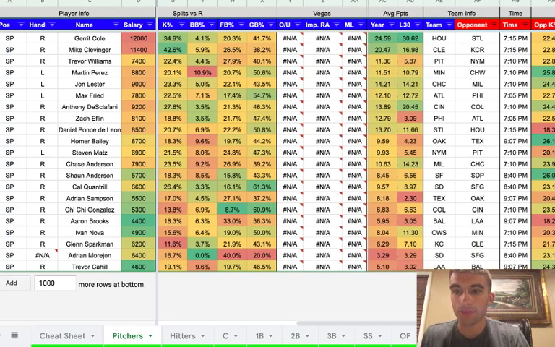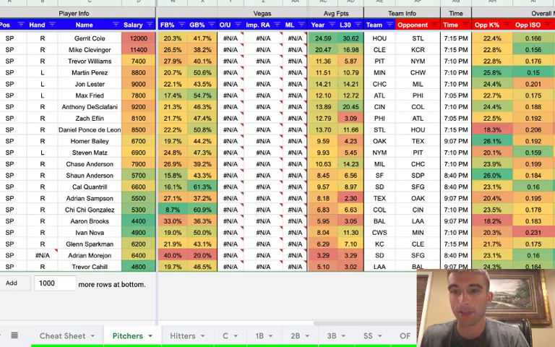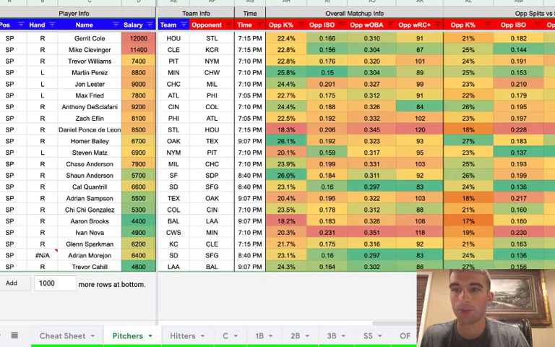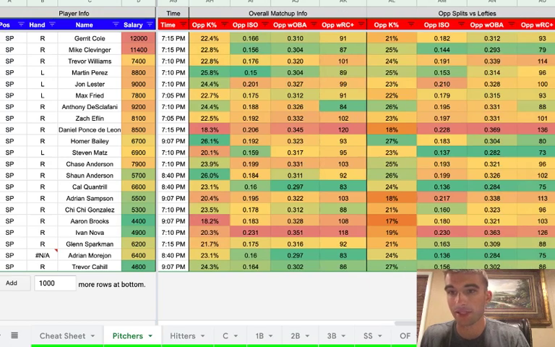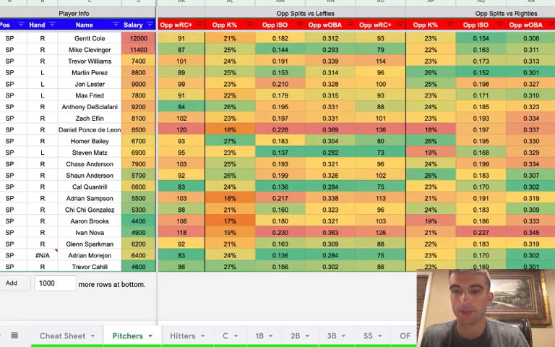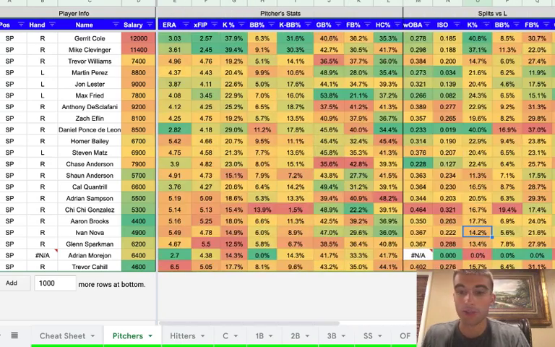So, yeah, I like it a lot. What time the game's starting, the opponent, overall matchup info, the opponent splits versus lefties, opponent splits versus righties, what time the game starts. We got park factors on there and projections. So that's what I use every single day to make my cheat sheet. I try to not put as many numbers in the cheat sheet because I know a lot of you really don't care about that, and you're just kind of here for a cheat sheet, which I understand.